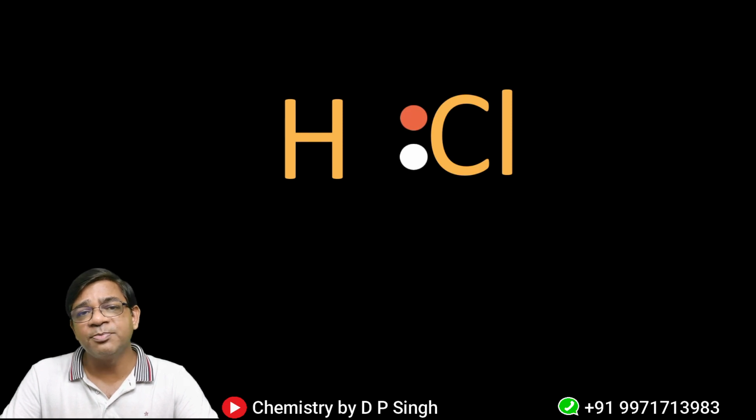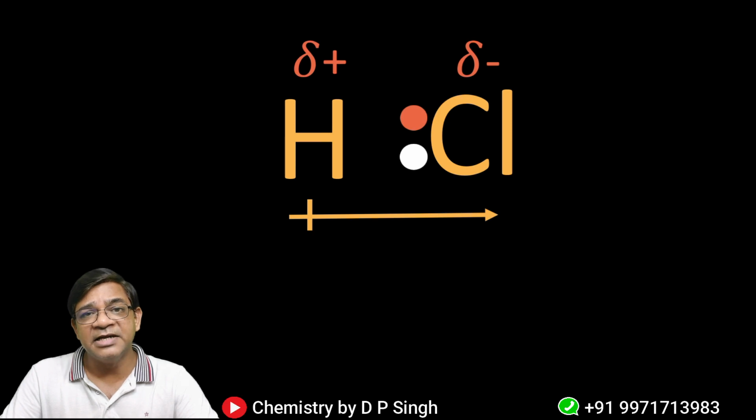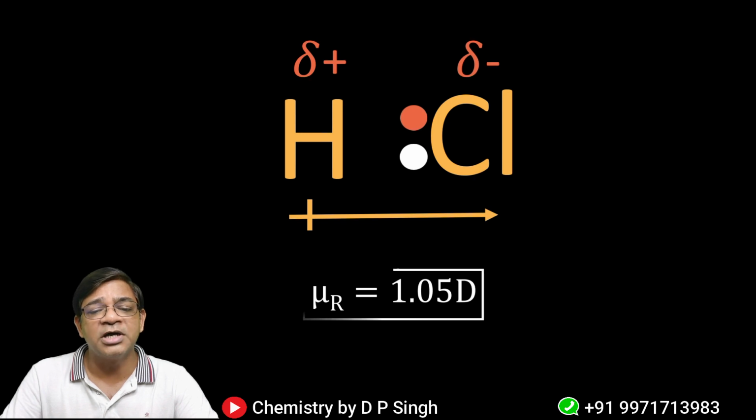As soon as the shared electron pair is shifted towards Cl, it will develop a negative charge and hydrogen will have a positive charge. So that's why you can see that HCl has negative and positive charge. So this is a polar molecule. If a molecule is polar, then it will have a resultant dipole moment. In the case of HCl, the resultant dipole moment is 1.05 Debye, which is D. So HCl is a polar molecule and it will be attracted towards the charged comb.